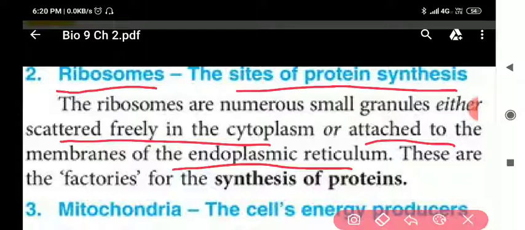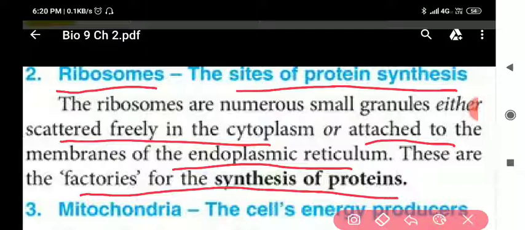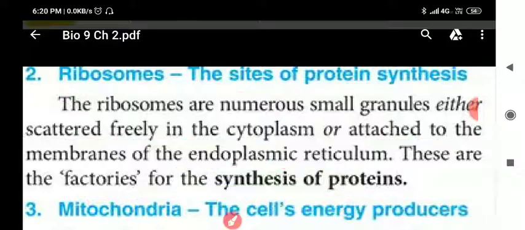They are also known as factories for the synthesis of proteins. You must know the function of each and every cell organelle. Now let us move further.